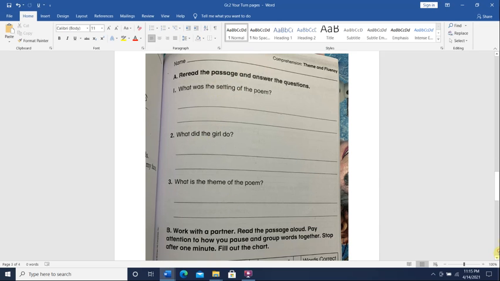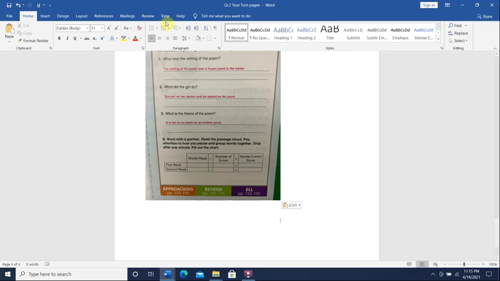Okay, here are the answers. It says, what was the setting of the poem? The setting of the poem was the frozen pond in winter. Why? Because in summer it melts and becomes water again inside the pond. So the setting is the frozen pond in winter.